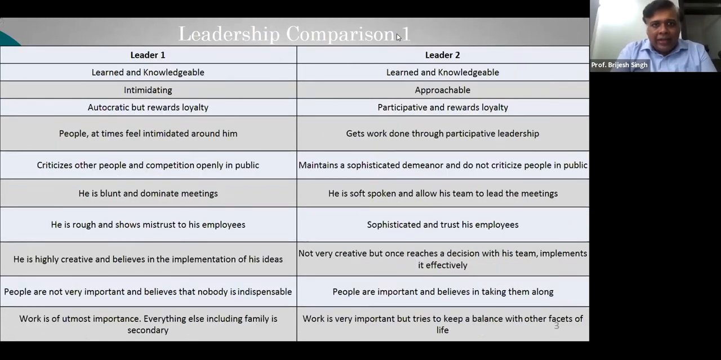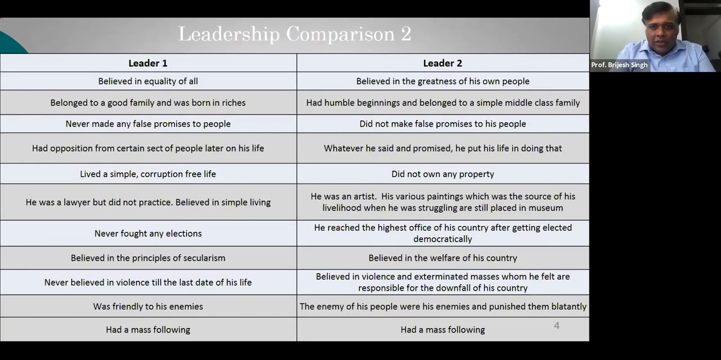Whenever we did leadership comparison one, the vast majority, two thirds of the people, were more inclined towards leader two, and one third towards leader one. Okay, let's go ahead and clarify more things. So this was 75% in favor of leader two and only 25% in favor of leader one. Now let us look at the third comparison.